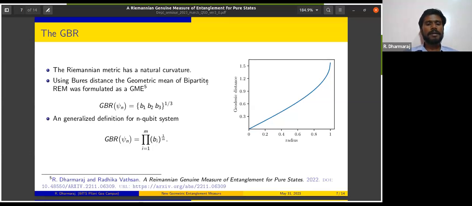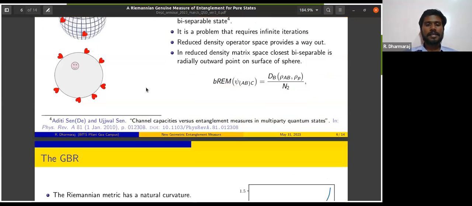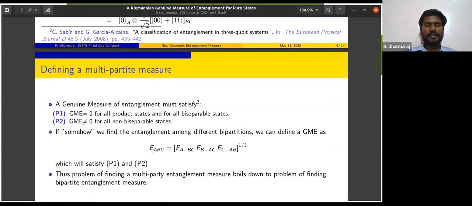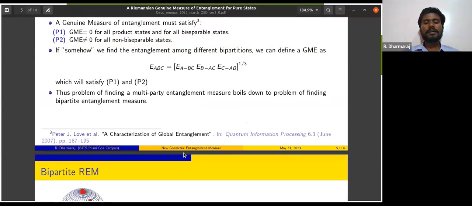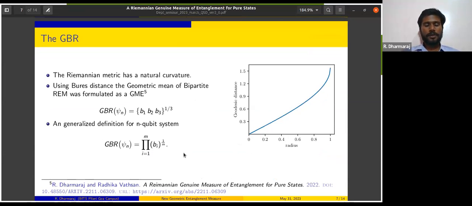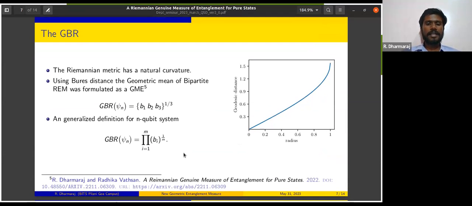Having this in mind, like I discussed in this slide, in this equation, once I have a bipartite entanglement measure, I can always do this to get a genuine measure of entanglement, which is otherwise called a GME, which is just multiply B1, B2, B3 and take the geometric mean of it. So for any generalized n-qubit system, which has m number of bipartitions, I can always write it. It's just this.